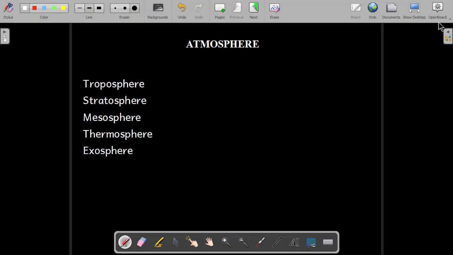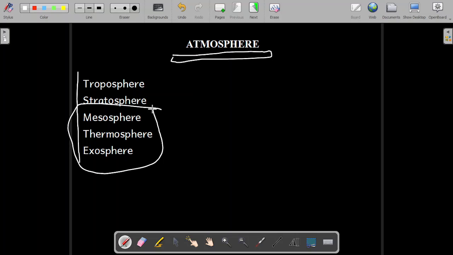Today's topic of discussion is atmosphere, as you can see on the screen. So atmosphere is divided into these layers. First is troposphere, stratosphere, mesosphere, thermosphere, and exosphere. As an aviation enthusiast, you should be aware a little bit about the atmosphere, about the medium in which the aircraft fly. I would say these layers are not of much importance, but troposphere and stratosphere are